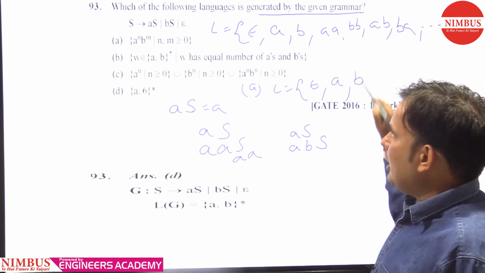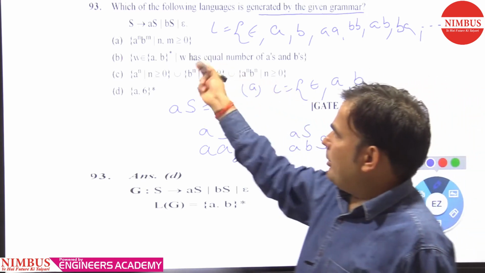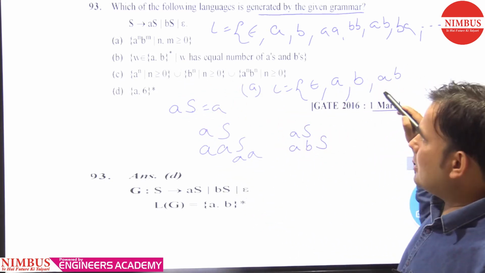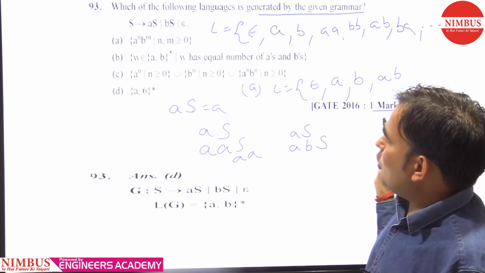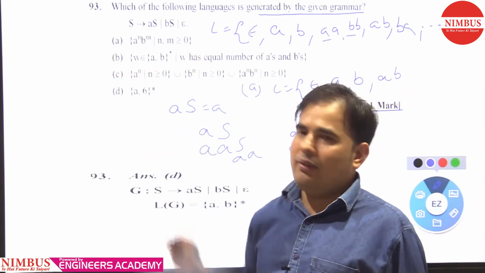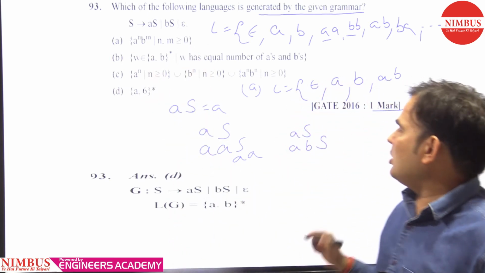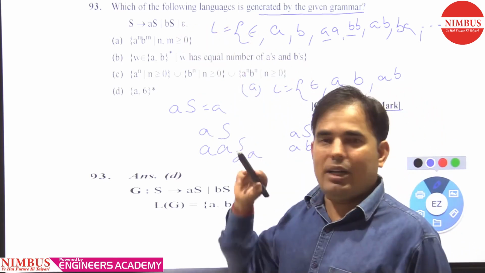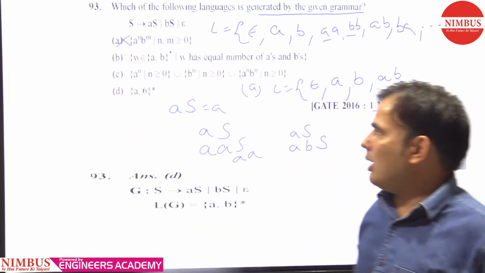Similarly, you get B here, and similarly you get AB. But you are not able to get AA, BB from this given language. So this is not generating the same language that is generated by the given grammar. So this is not correct.